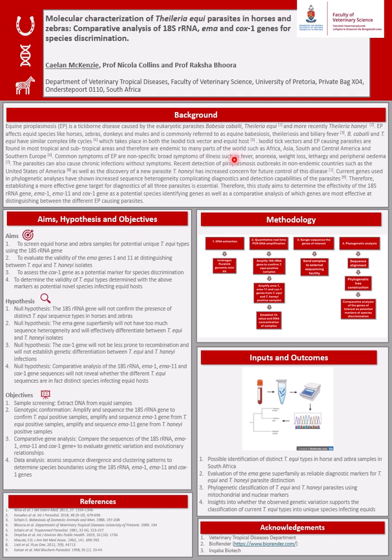There is also a lot of sequence variability within the current gene targets that are used to classify and phylogenetically analyze these parasites. Therefore, the aim of this project was to screen equid horse and zebra samples for potential unique Theileria equi types using the 18S rRNA gene, to evaluate the validity of the EMA genes 1 and 2 at distinguishing between Theileria equi and Theileria haneyi isolates, to assess the COX-1 gene as a potential marker for species discrimination, and finally to determine the validity of the Theileria equi types determined with the above markers as potential novel species infecting equid hosts.